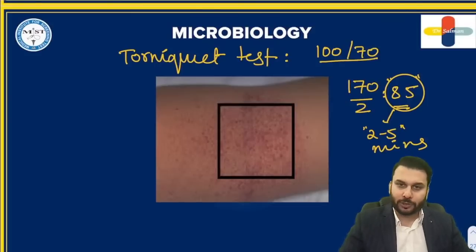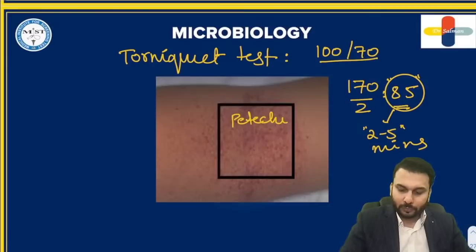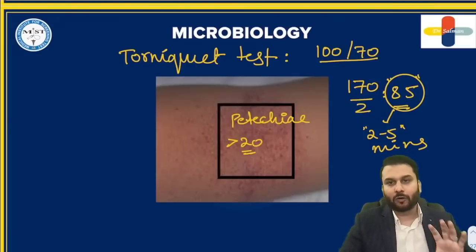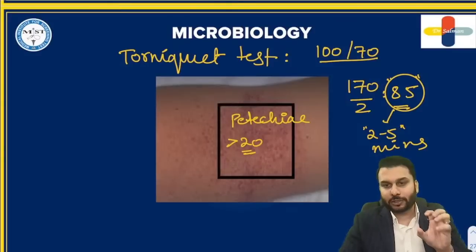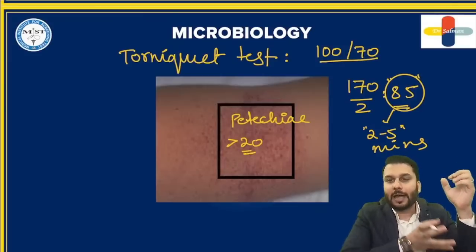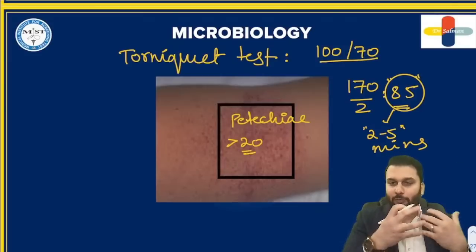What you're going to see is the petechiae that form. If you see more than 20 petechiae per square inch, this is suggestive of dengue fever. This is a clinical test called the tourniquet test. We are just using the blood pressure cuff as a tourniquet, which is going to create a pressure here. And how do you inflate, at what value, etc.?